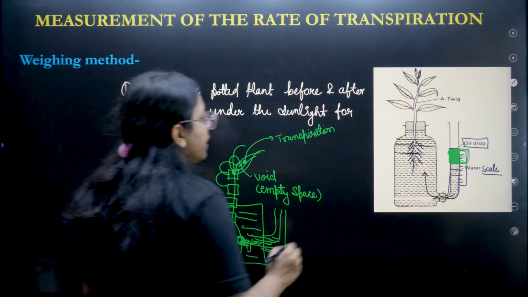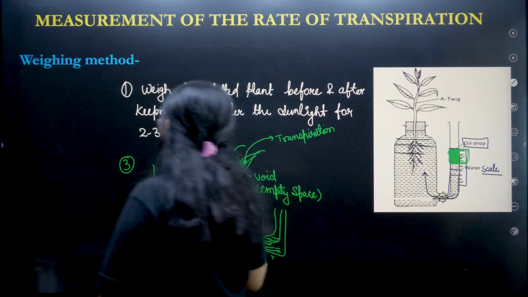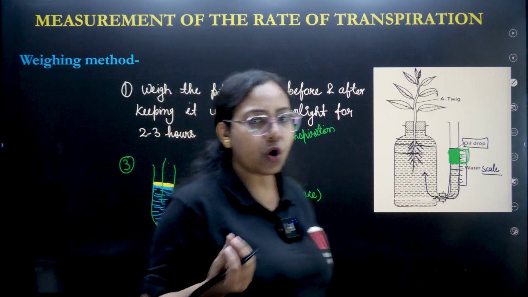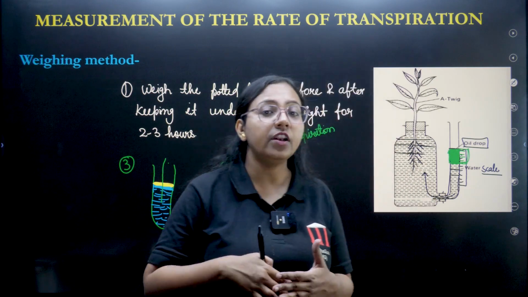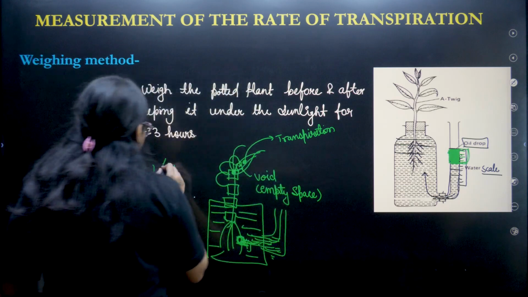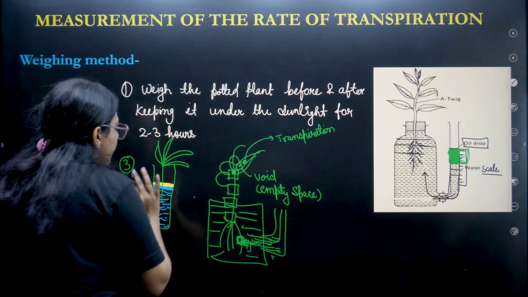We have water in it. And now what will we do? We will take a twig. Of course, why do we take a twig in these situations? Because this is a very small test tube. We can't keep the whole plant in it. So we need to work with a twig here. Now we have a twig. Let us suppose like this.